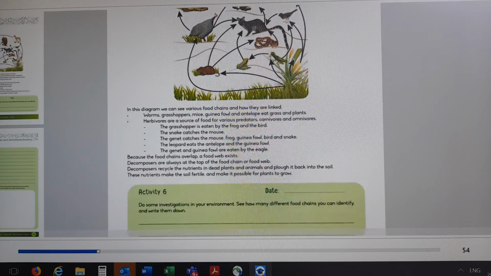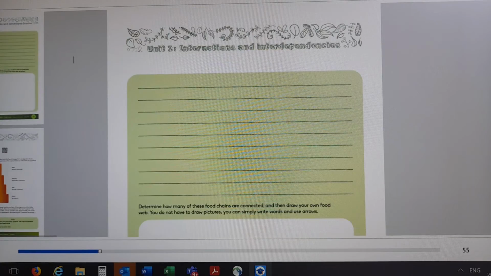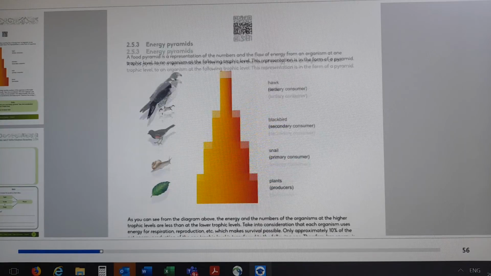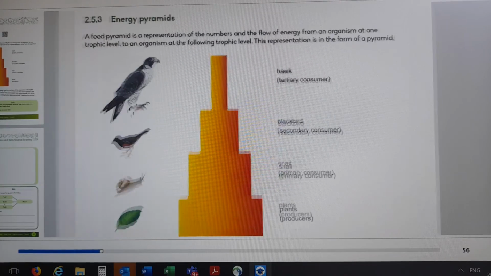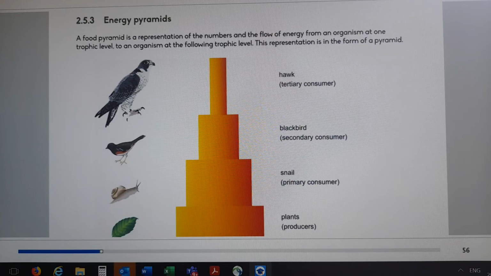Let's continue. Our energy pyramid is on page 56. Let me zoom in a little bit so that it's clearer. Can you see the energy pyramid? Okay, there we go. A food pyramid is a representation. Energy pyramid is the same as food pyramid.